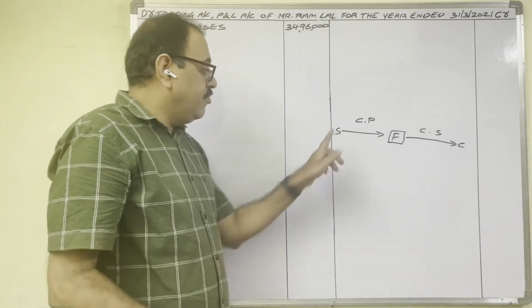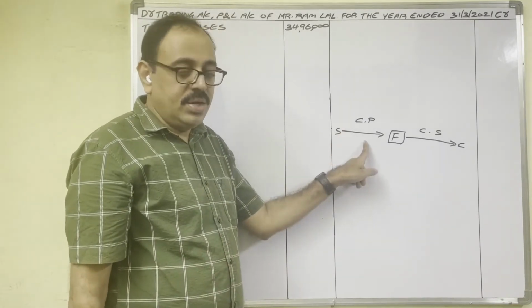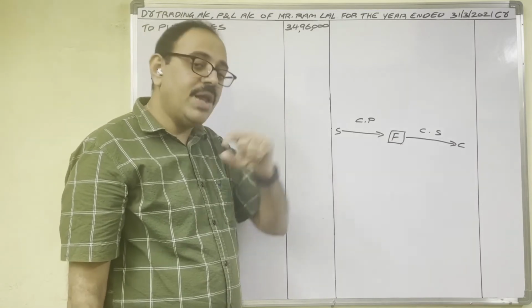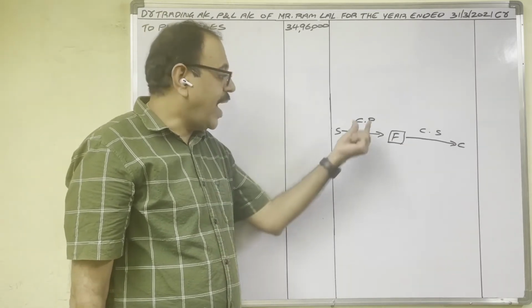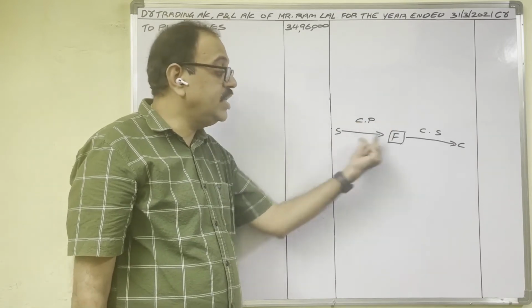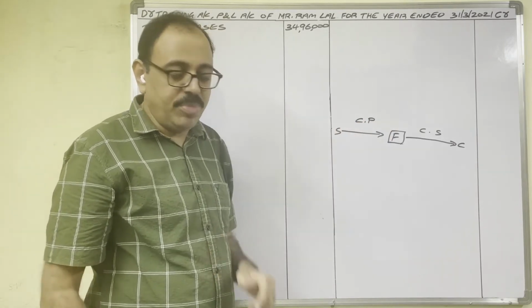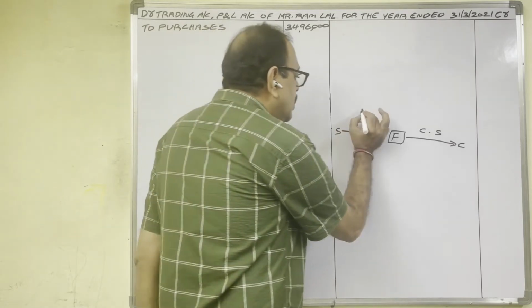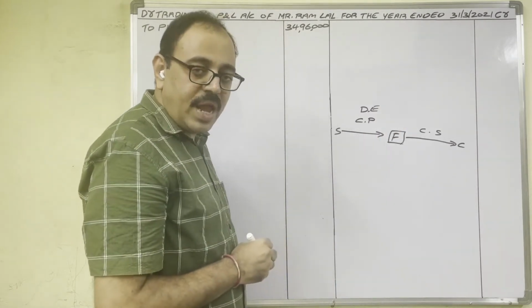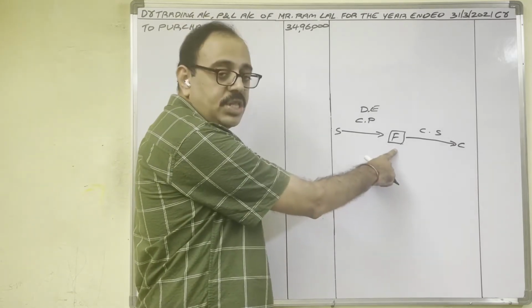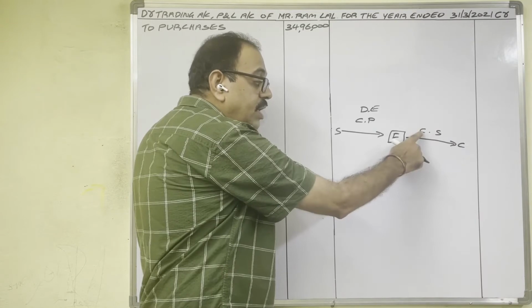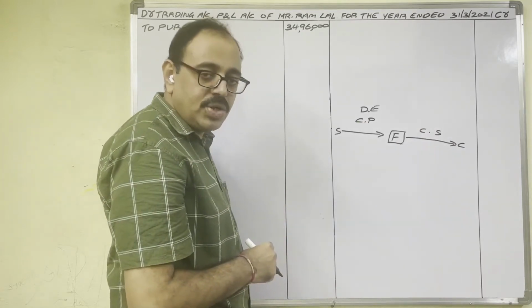Here, we purchased raw material. We brought that raw material to our place. Then we manufacture. Means carriage on purchases is a manufacturing related expenditure. Means carriage on purchase is a direct expenditure. And after manufacturing the product, while selling the product to the customer, we are incurring carriage on sale.